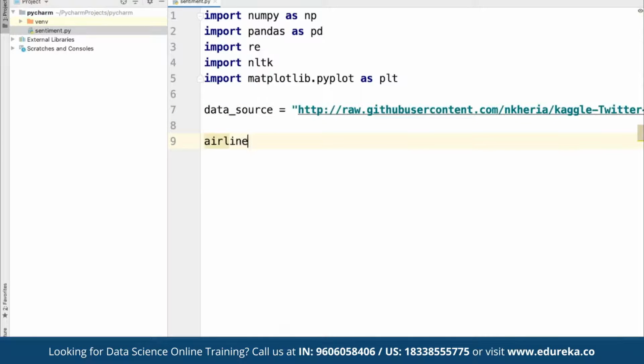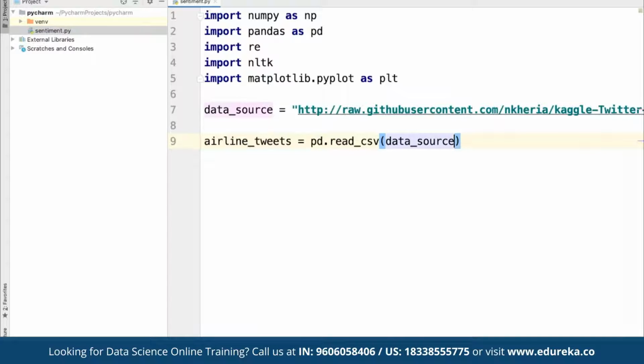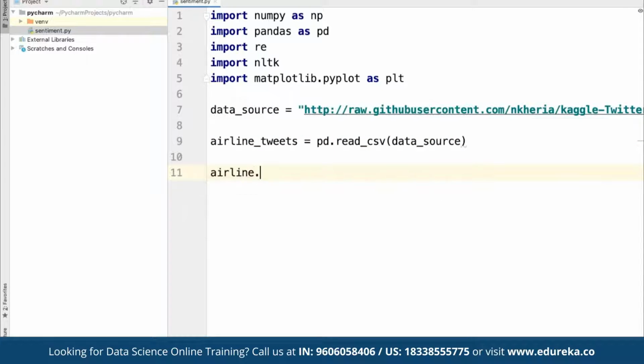Then we are going to save it as, suppose, airline tweets, and here we are going to make use of the pandas library for reading the CSV file from the data source. Then we can define airline tweets dot head. Once this has been fetched, whatever is fetched from this library is going to be displayed as the head response. All right, so now let's move forward.